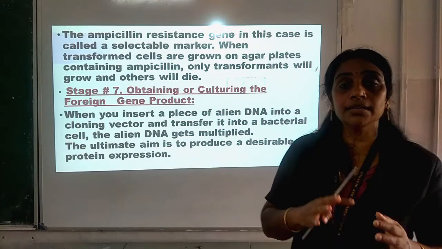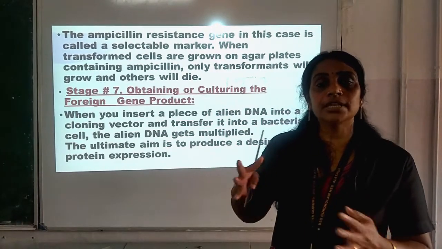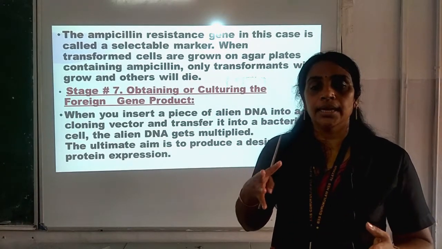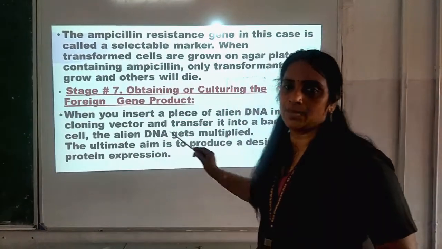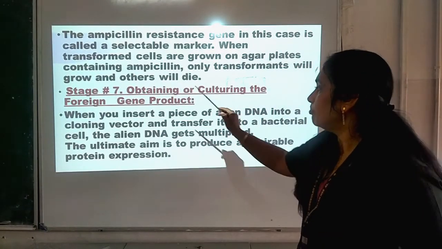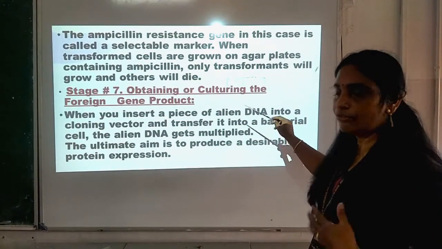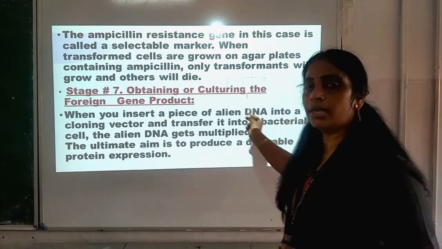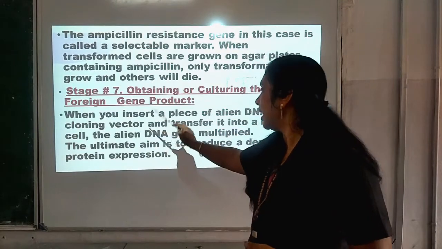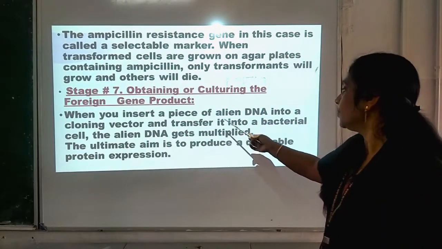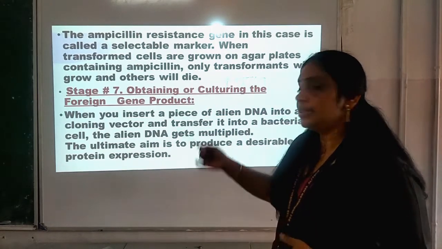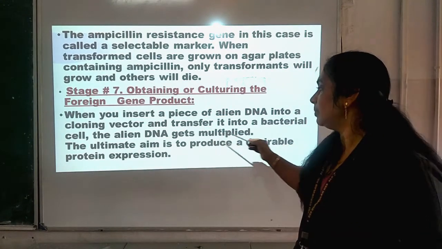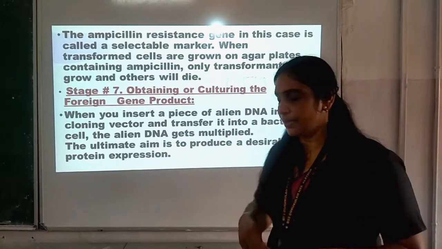What is the ultimate goal of this technology? It is to produce a desirable protein expression. For that, a piece of DNA, that is foreign DNA, is incorporated into the vector, and then later on this vector will be transferred into the bacterial cell, and in the bacterial cell the DNA will be multiplying, isn't it?